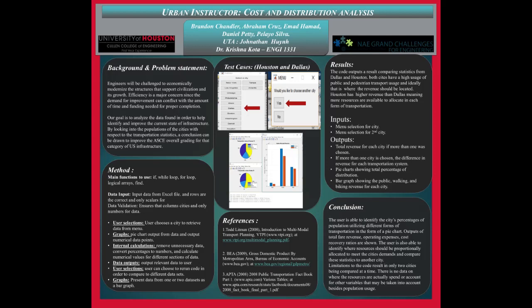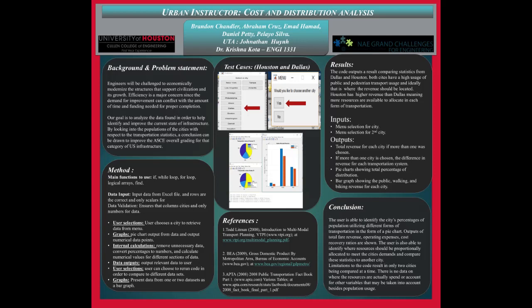For the third figure, if you do a comparison between two different cities, you'll get how much each city makes in terms of revenue, and based on the revenue breakdown, how much money should be used towards each method of transportation, excluding working at home. The x-axis is just the biking, public, and walking, and the y-axis refers to how much money should be spent on each of those modes of transportation for each city, based on how many people take that method of transportation.